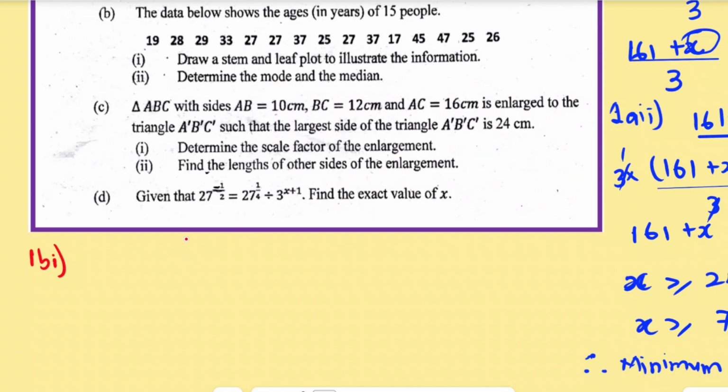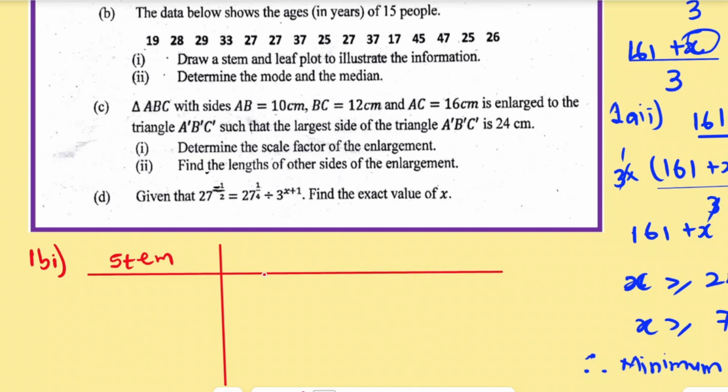So first of all, you have to get the stem and leaf plot. Now that's very, very easy, right? So I have to get my stem here. So that's my stem. Now I have to get my leaf as well. So my leaf is going to be here. Now, everything is set. Let's go through the ages that we have here. The minimum is in the tens column. We don't have any ones digits here. They are all two-digit numbers starting from the tens column.